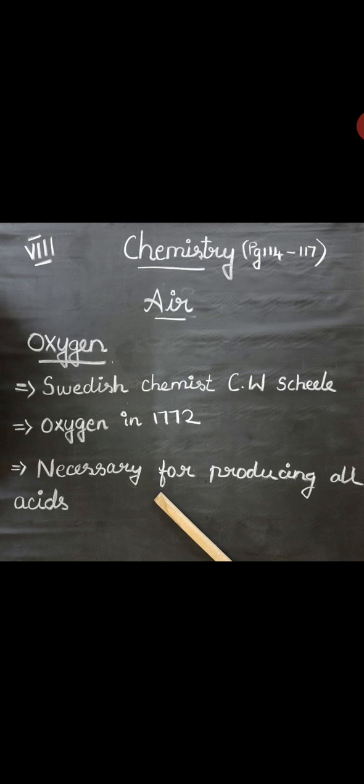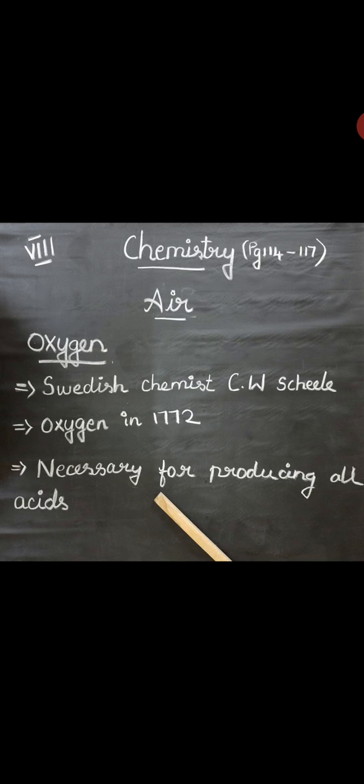So who is the first person? The Swedish chemist C.W. Scheele first discovered oxygen in the year 1772, and he called the gas fire air, or vital air, because it was found to support the process of burning. So without oxygen we cannot burn also. It was independently discovered by the British scientist Joseph Priestley in the year 1774.